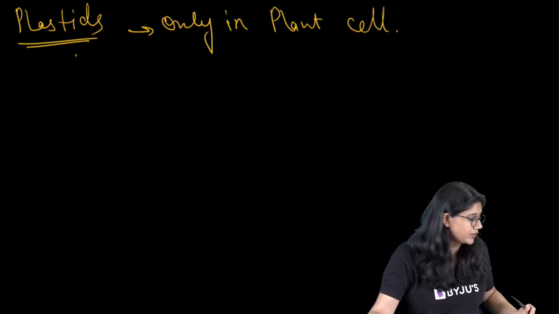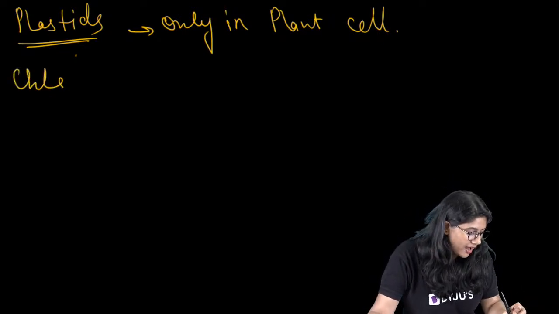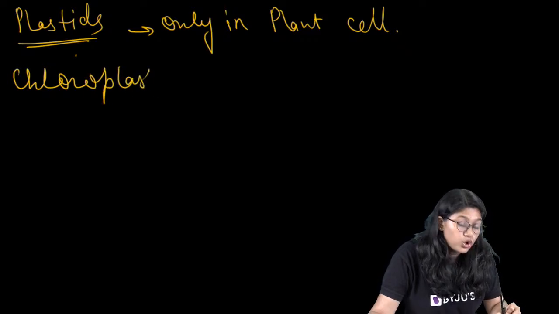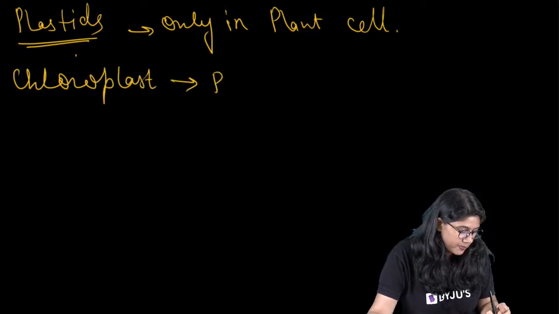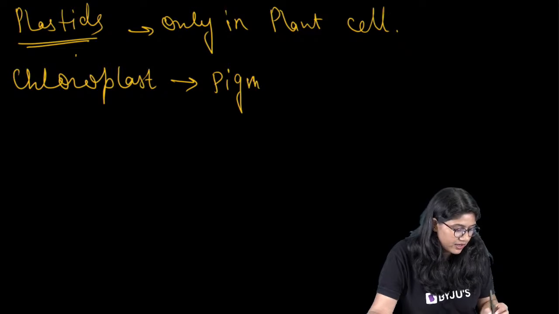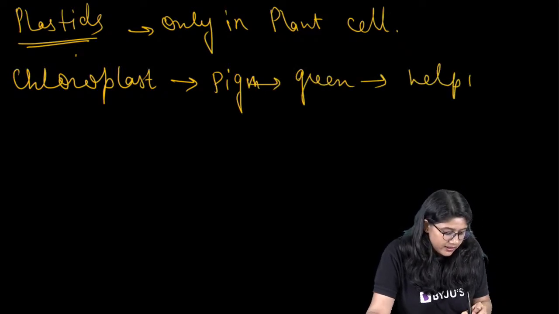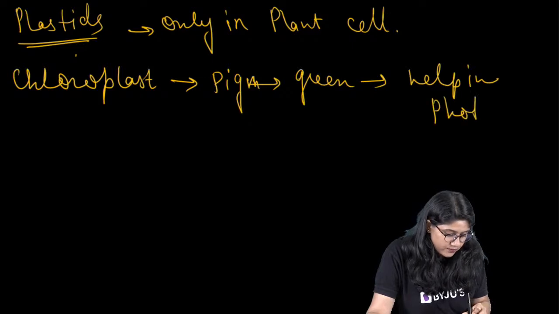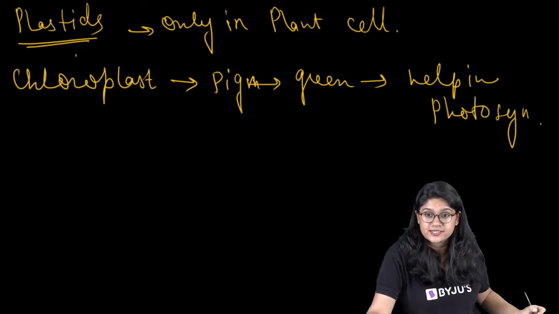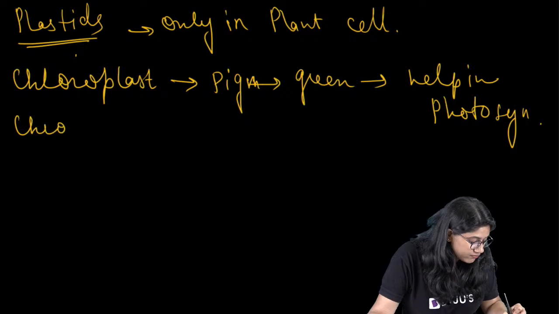Can you quickly tell me, everyone, what are the 3 different types? We have chloroplast, with the pigment chlorophyll, right? It gives green color and helps in photosynthesis.